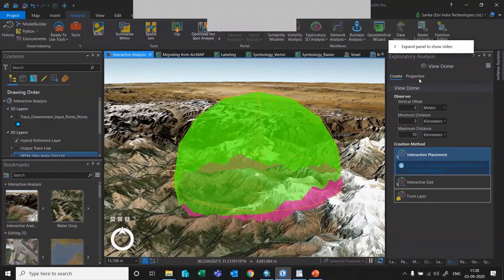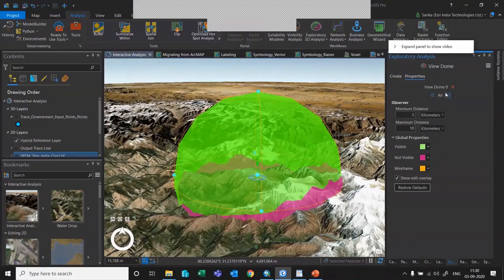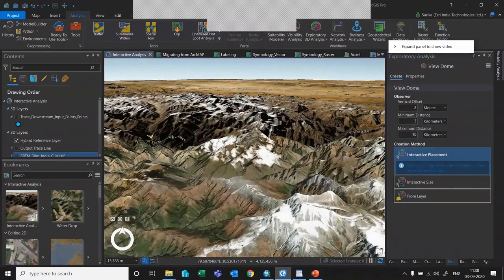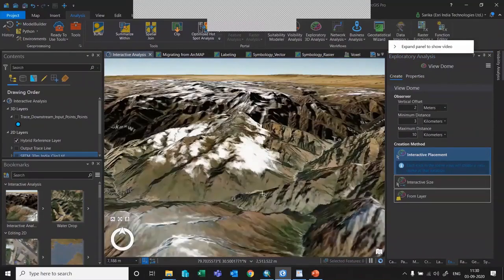In this way, you can make use of this interactive analysis. We are generating this analysis on the fly. We are not creating any outputs, or any feature data sets and so on. And we have one more thing.